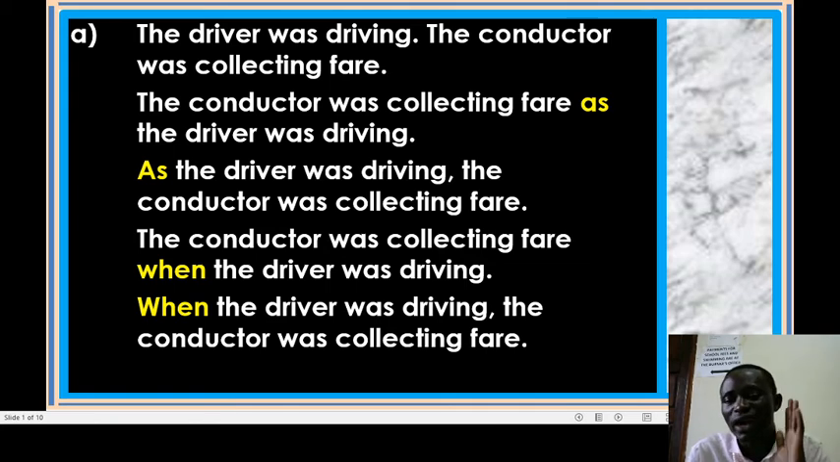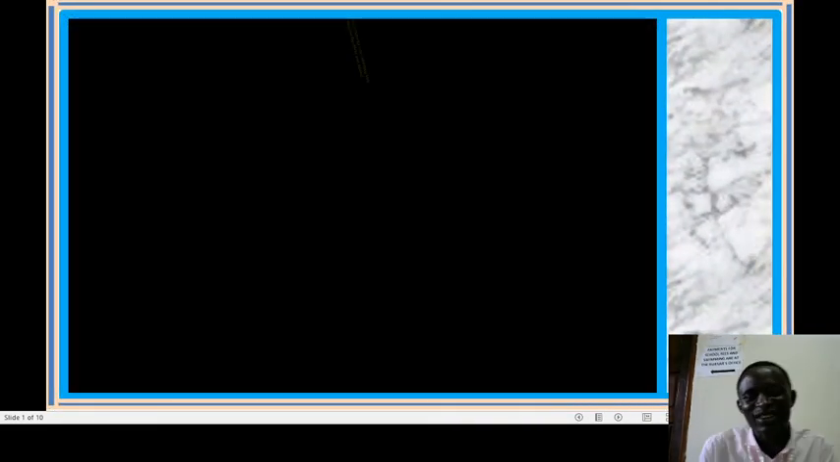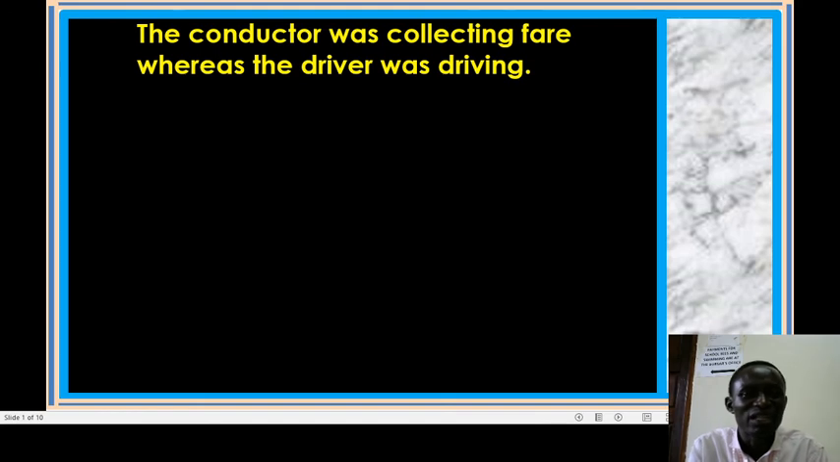You realize that these words are used the same way, and they are used in this kind of setting: two actions taking place at the same time. Hope you have understood, dear friends. It is good to know that you have understood, and we need to know yet another word.